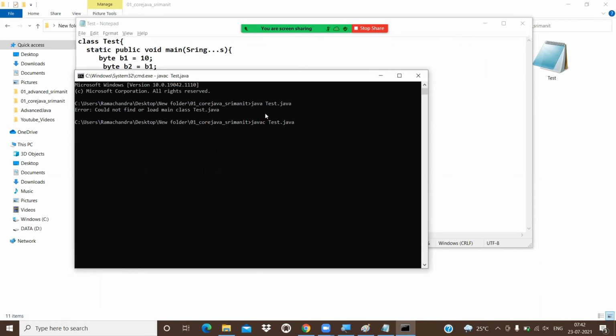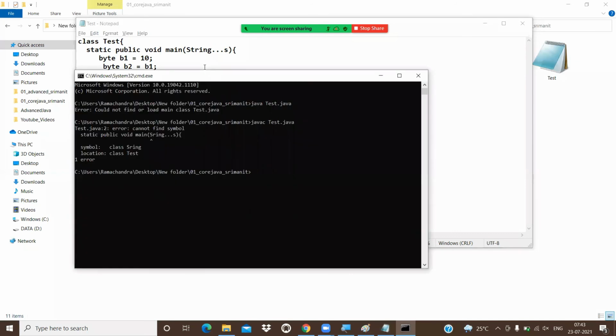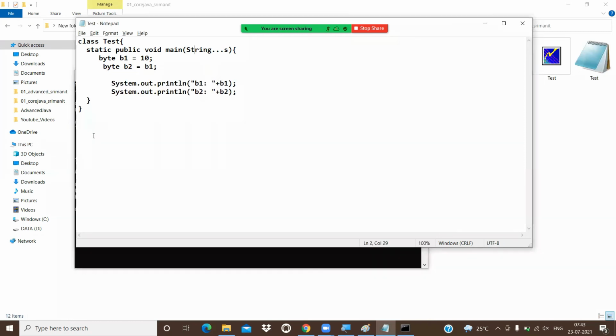javac Test.java. Now here, what is that? A spelling mistake in String. Typing mistake. Okay. Now finally I'm trying to execute the program. java Test. B1, B2 are printed here. So B1 value is already assigned to B2.